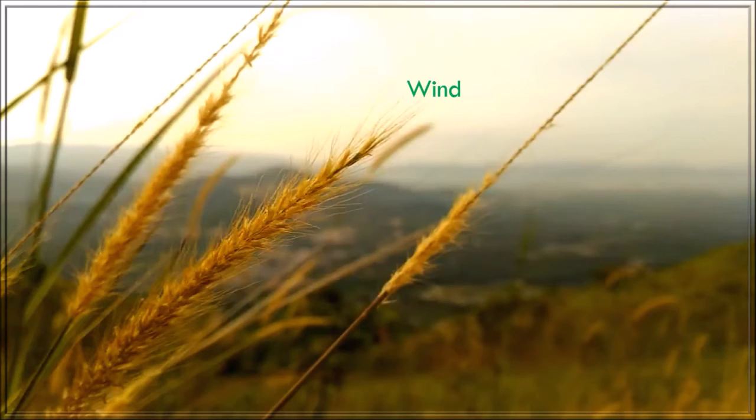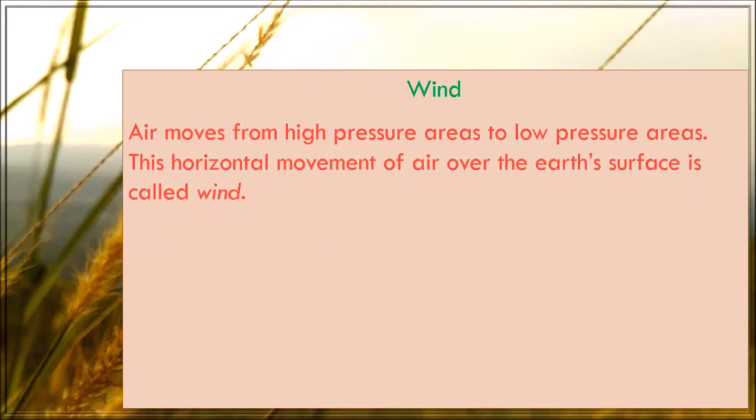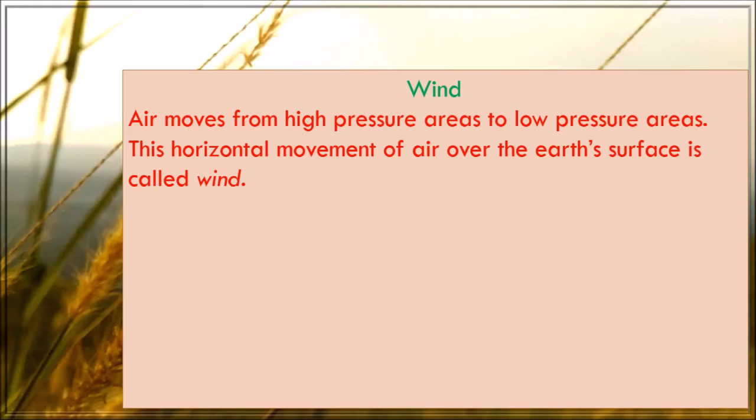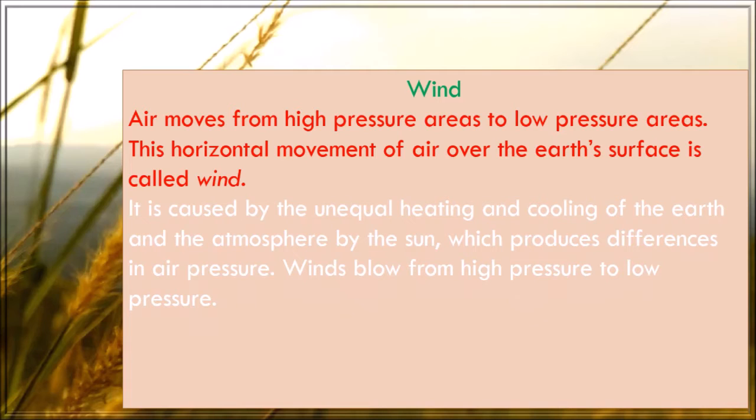Next topic that we are going to learn is wind. Air moves from high pressure areas to low pressure areas. This horizontal movement of air over the Earth's surface is called wind. It is caused by the unequal heating and cooling of the Earth and the atmosphere by the sun, which produces differences in air pressure. Winds blow from high pressure to low pressure.